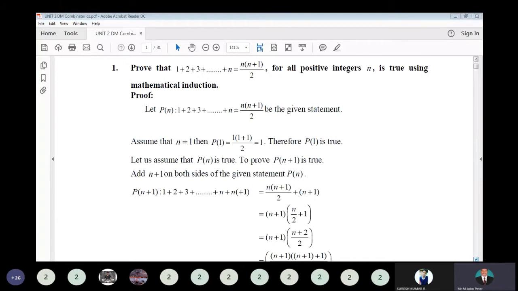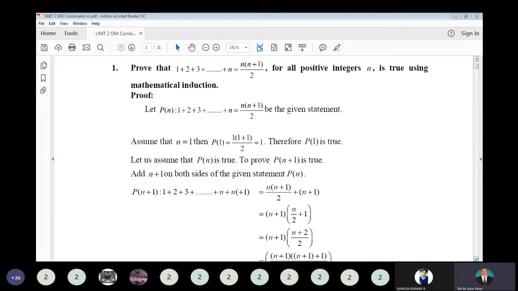Prove that 1 plus 2 plus 3 and so on plus n is equal to n into n plus 1 divided by 2 for all positive integers n, using mathematical induction. So P of n we denote as 1 plus 2 plus 3 and so on up to n equal to n into n plus 1 divided by 2, the given mathematical statement.